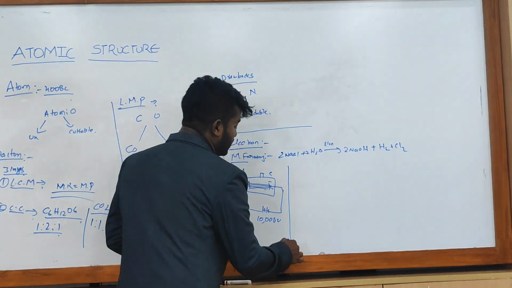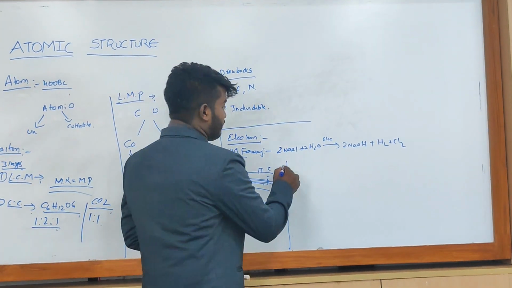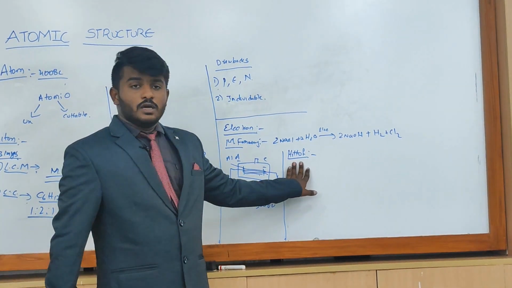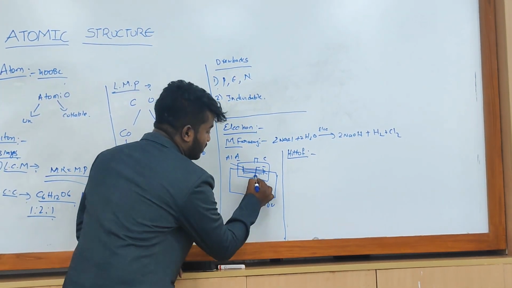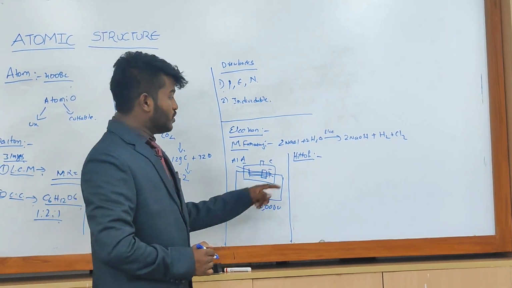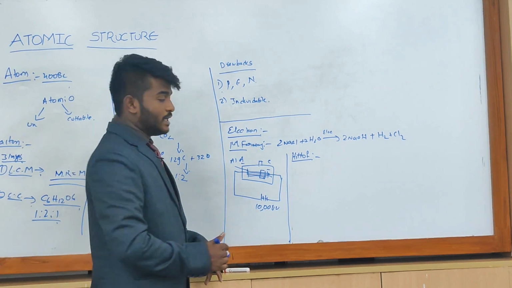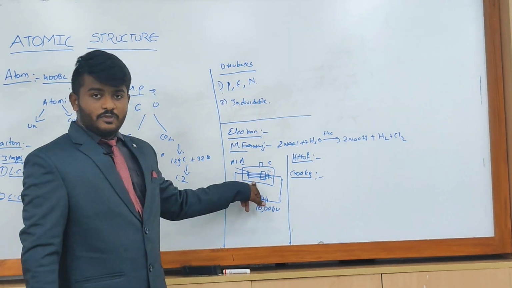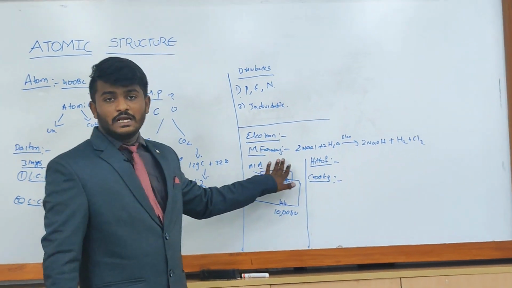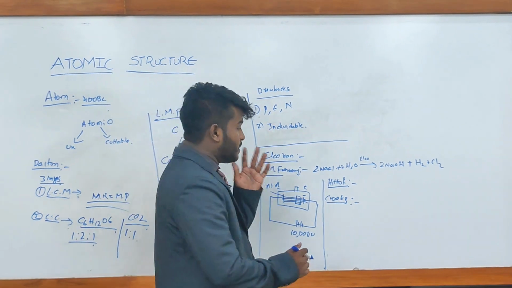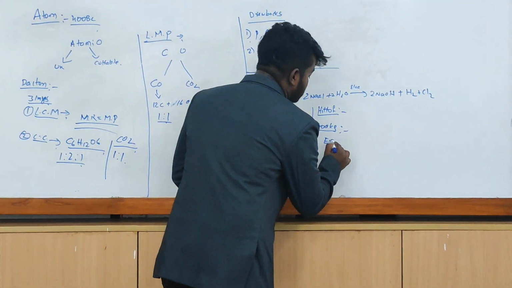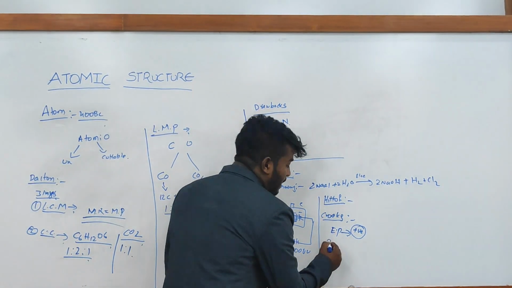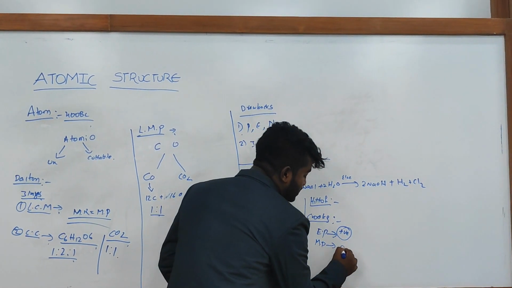And later on, after 20 years, a scientist named Peter kept an object beside the cathode ray and observed a shadow. So he stopped that experiment there, and later a scientist named Crookes did a wonderful thing: he applied an electric field and a magnetic field to this discharge tube. He observed that in the electric field, the rays go toward the positive anode side, and when applying a magnetic field, the rays bend to the south side.